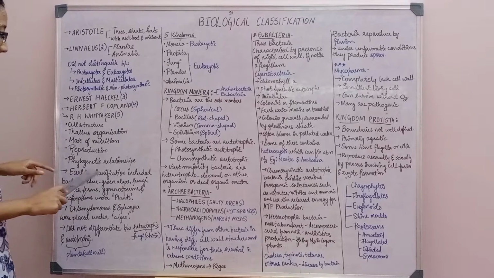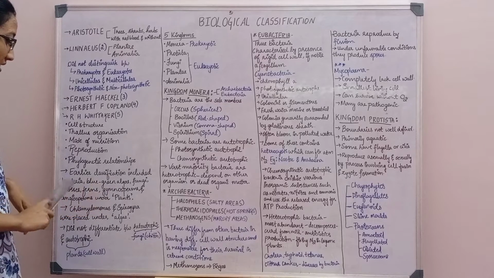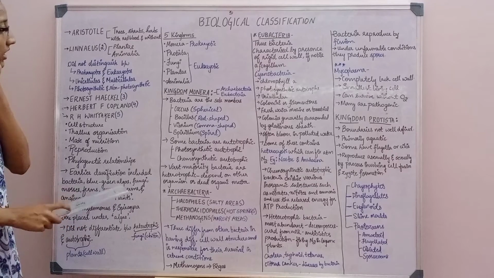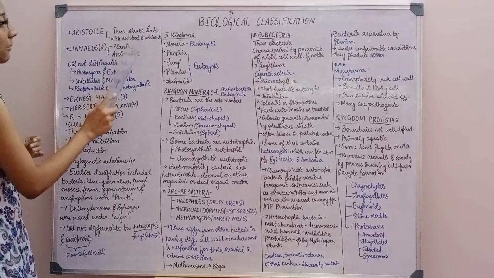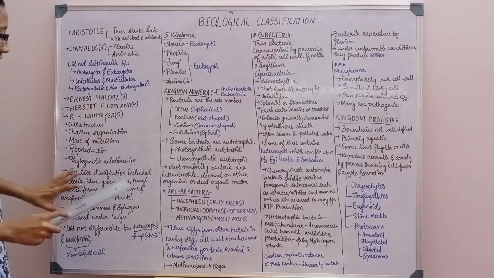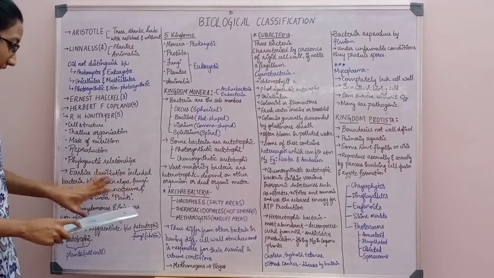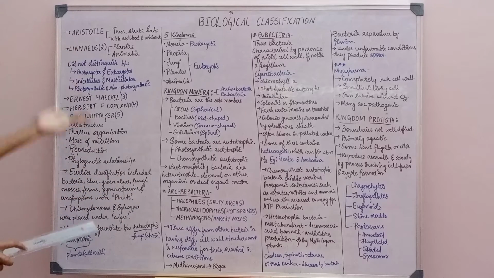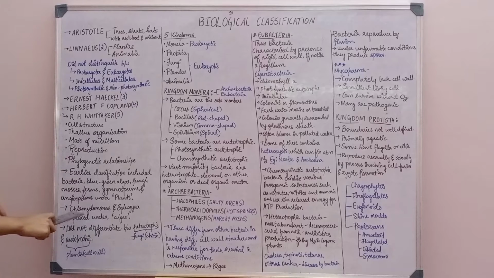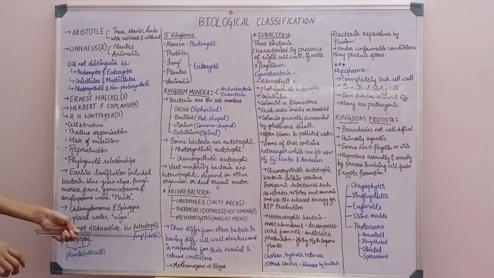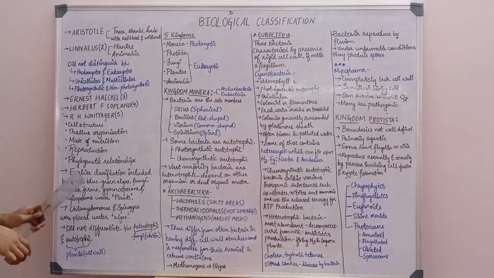Now, the earlier classification included bacteria, blue-green algae, fungi, mosses, ferns, gymnosperms and angiosperms all under Plantae. Chlamydomonas and Spirogyra were placed under algae, and they did not differentiate between heterotrophic and autotrophic.